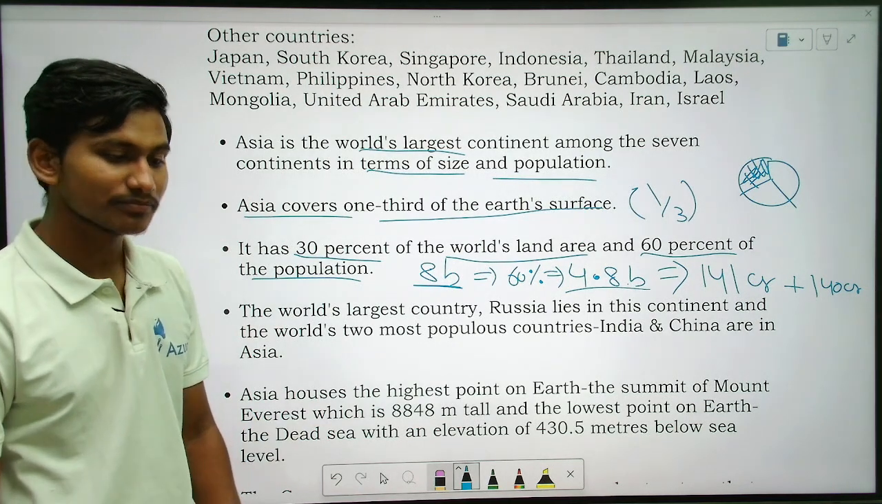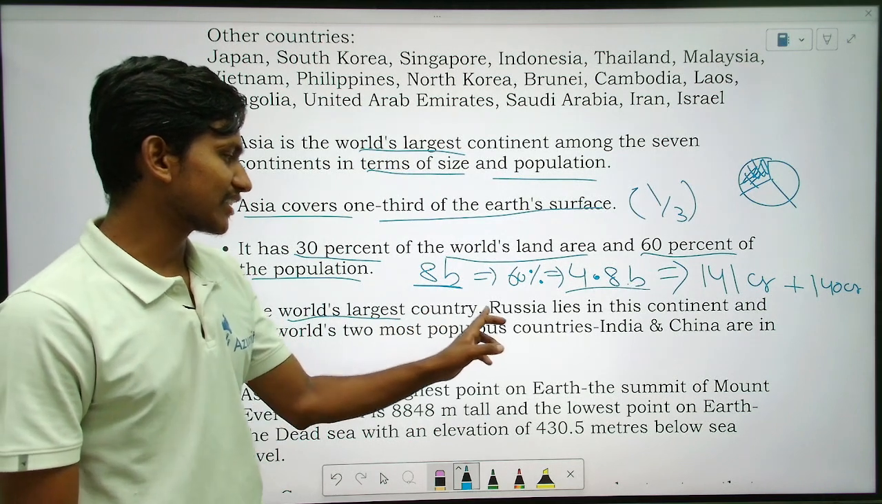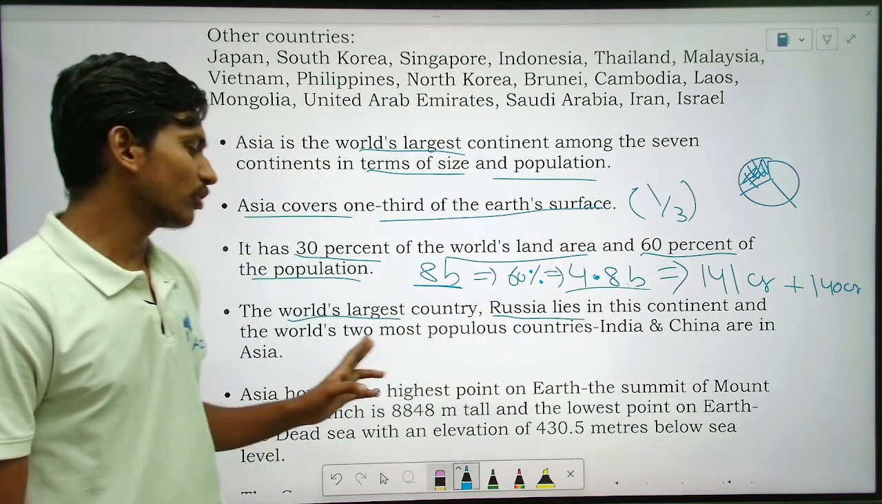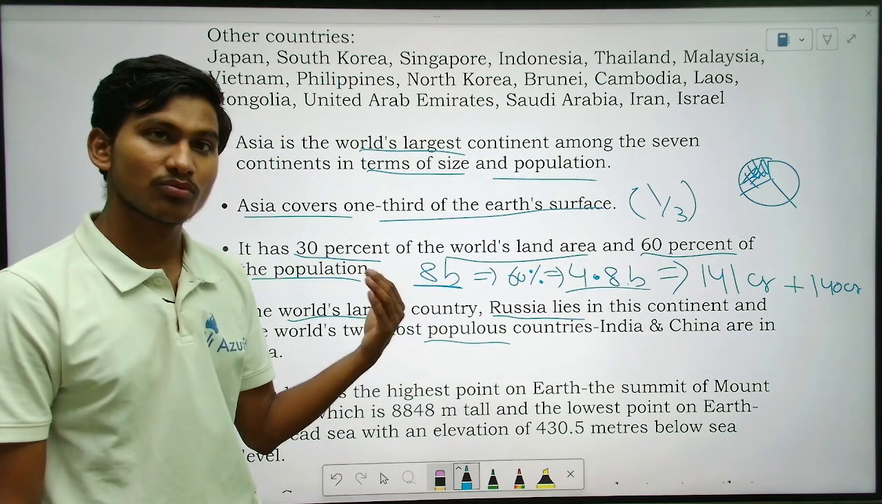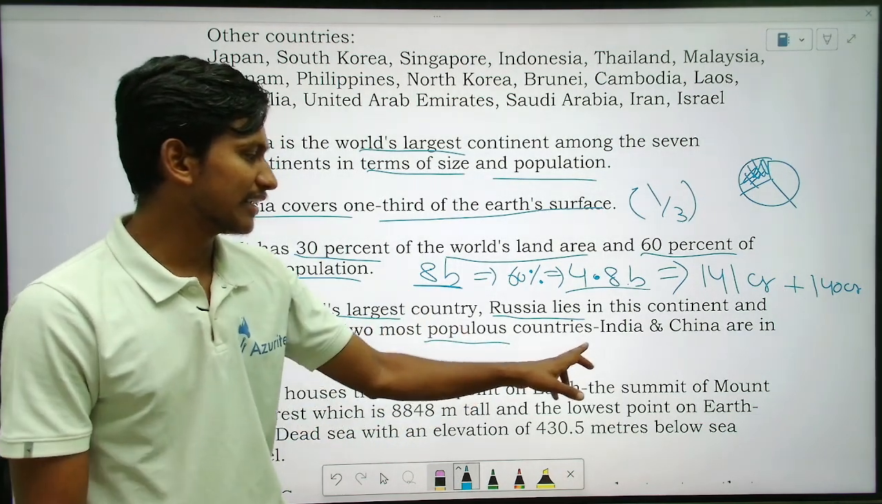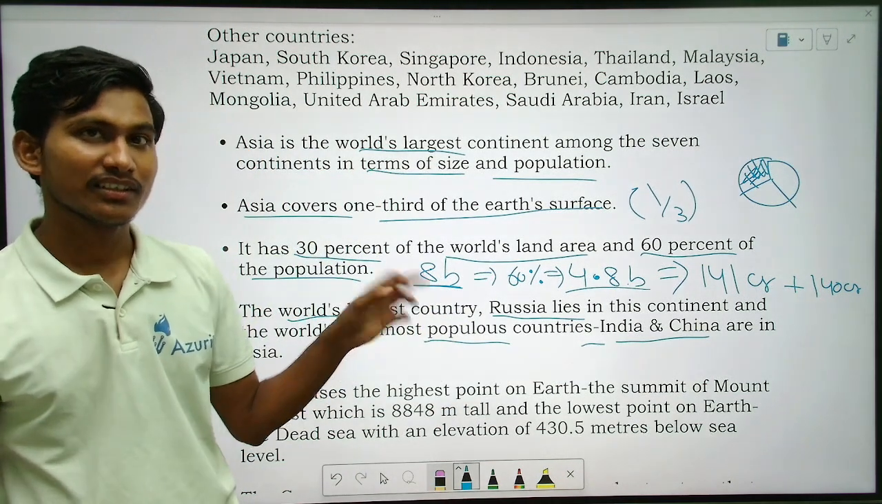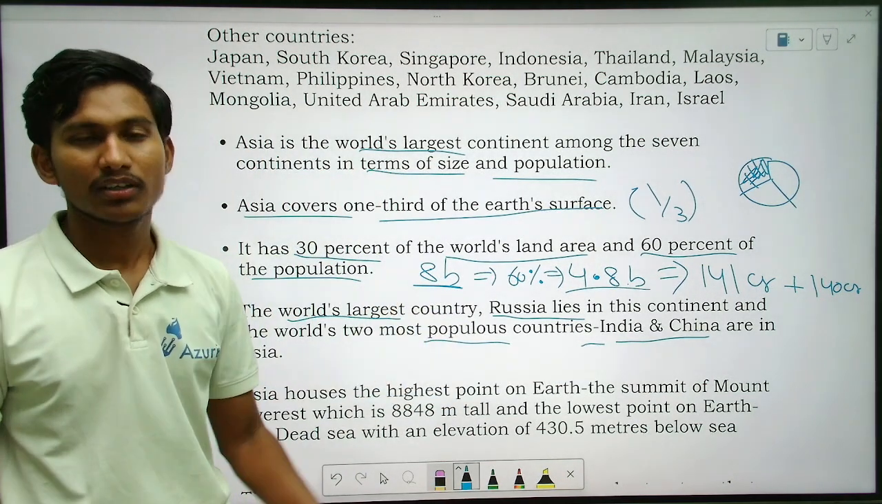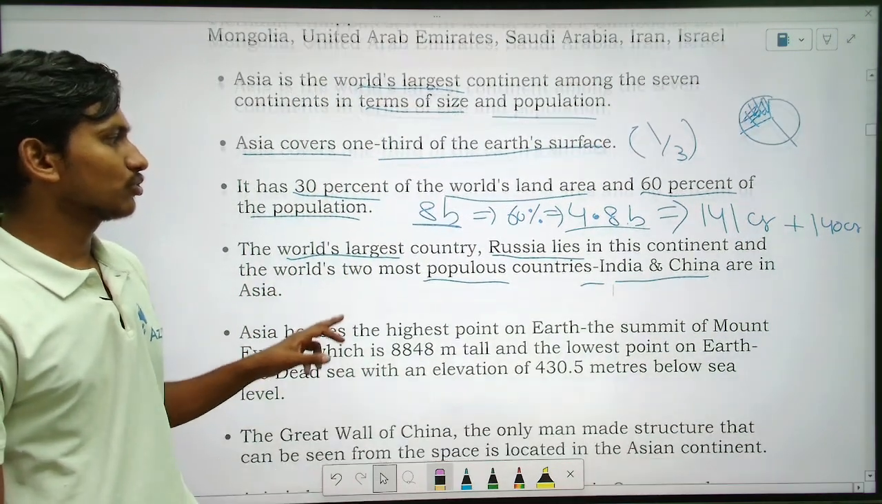Okay, good. So next point, the world's largest country, Russia, is in what? Asia. And most populous means so many people are in India and China. So those two countries make the population higher for Asia, right? Good. So next point,